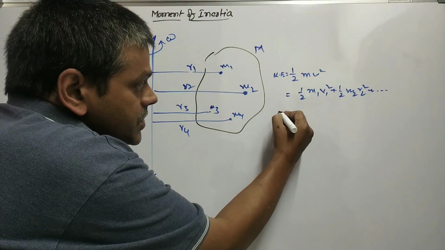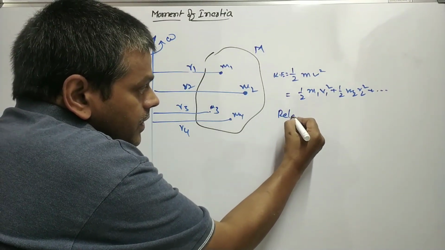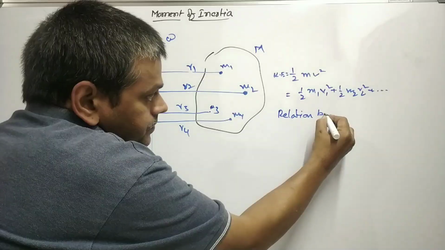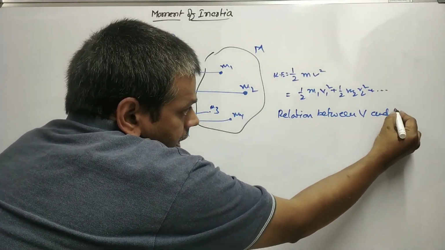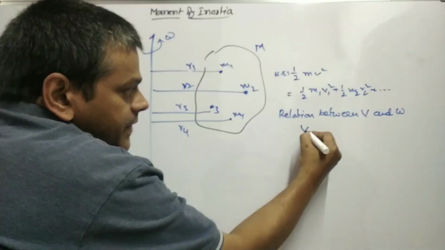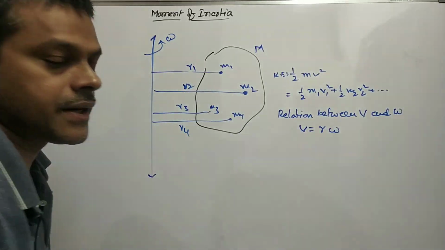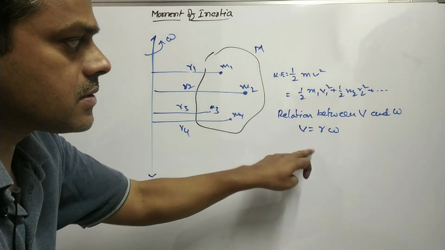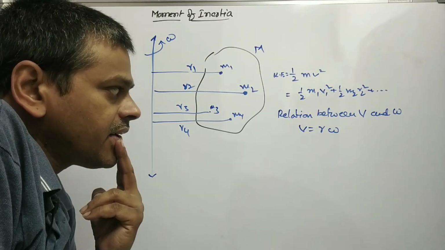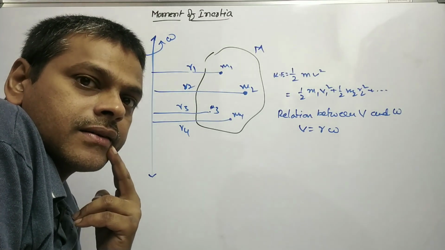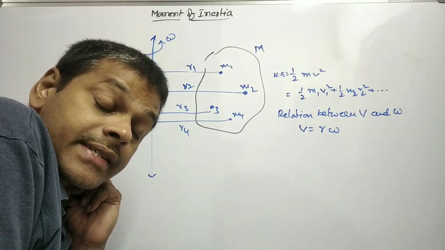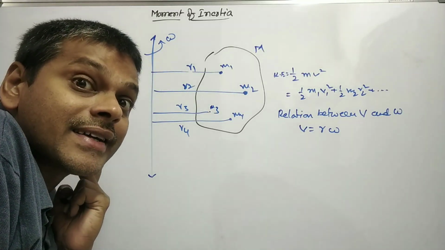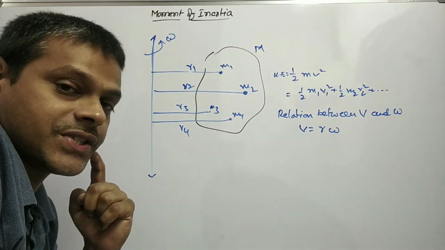From the relation between linear velocity and angular velocity omega, v is equal to r omega. That means the linear velocity of a particle of a rigid body in rotatory motion is equal to the product of its angular velocity and perpendicular distance from the axis of rotation.